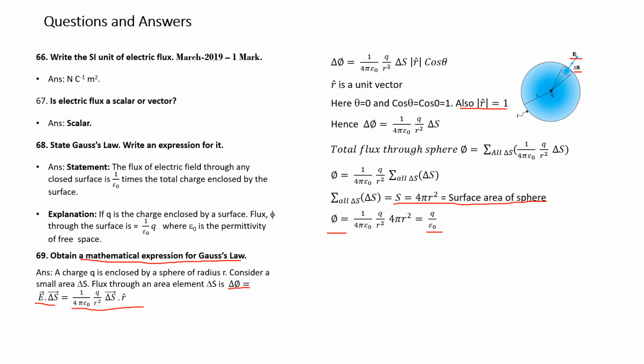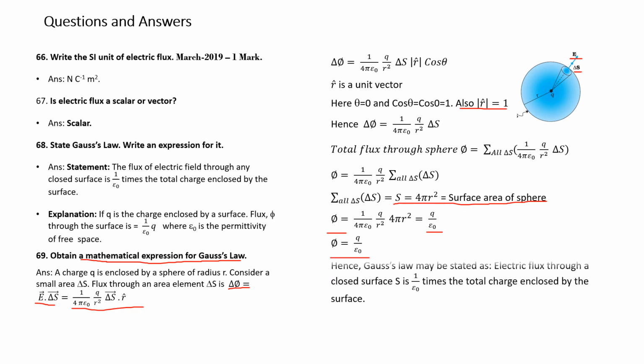Hence, we have derived the expression for Gauss law: phi equals q by epsilon naught. Gauss law may be stated as: the electric flux through a closed surface is 1 over epsilon naught times the total charge enclosed by the surface.